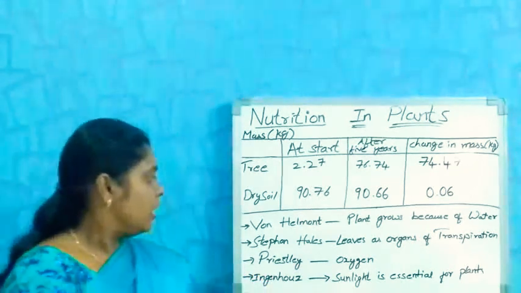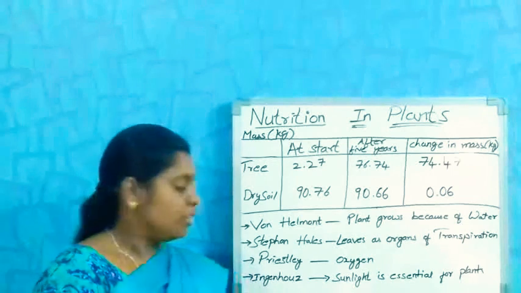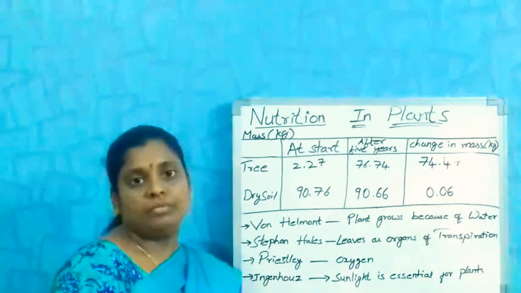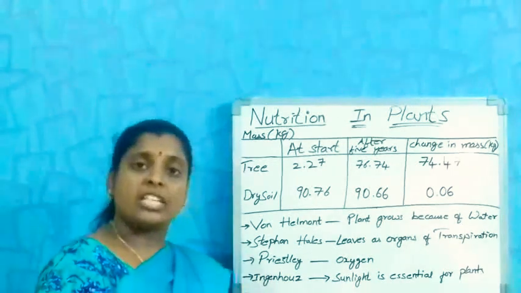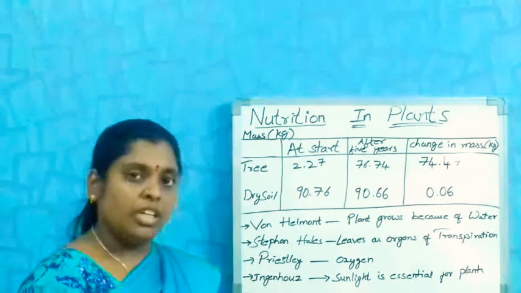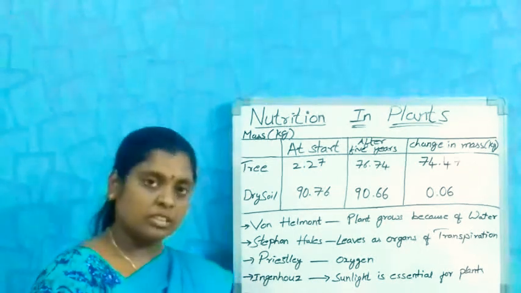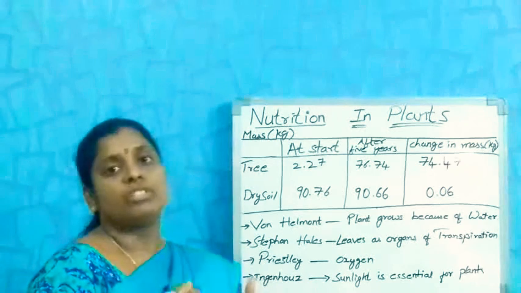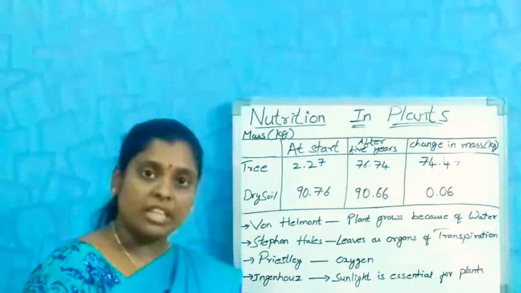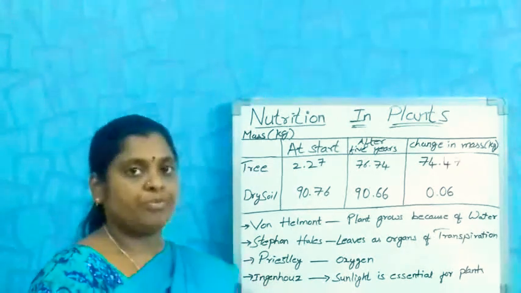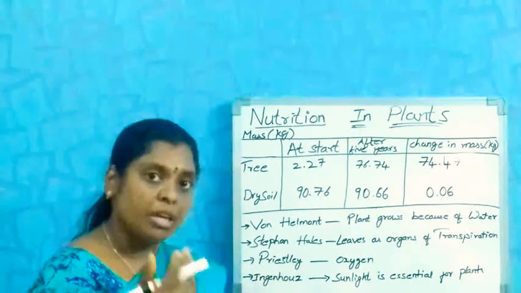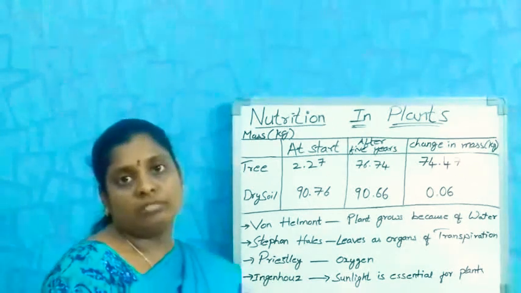Next, another scientist, Priestley, in his experiment proved that whatever amount of oxygen we breathe from the environment is released by the plants only.